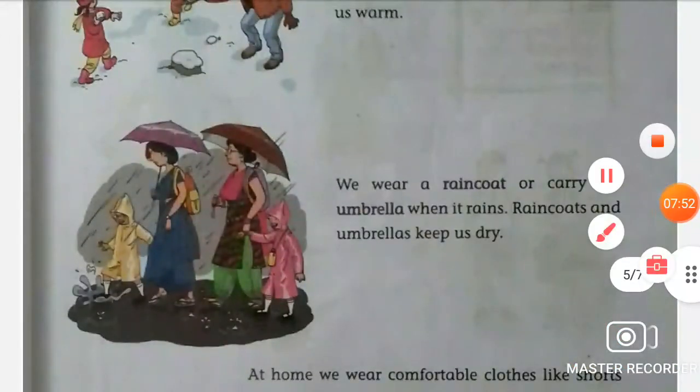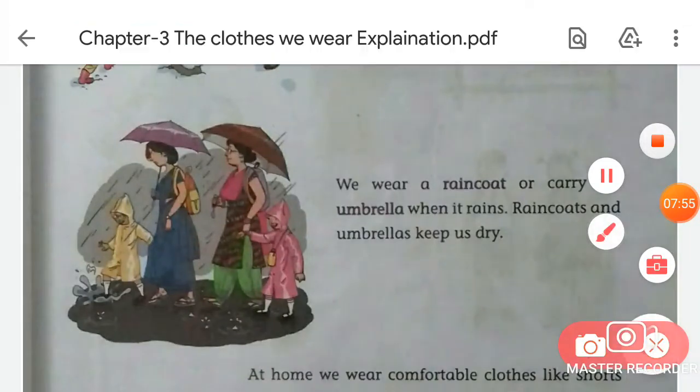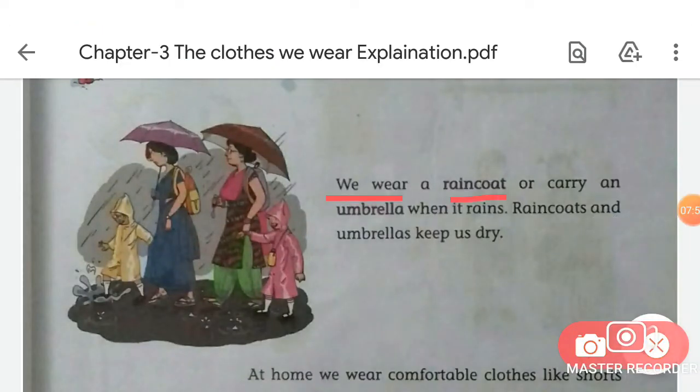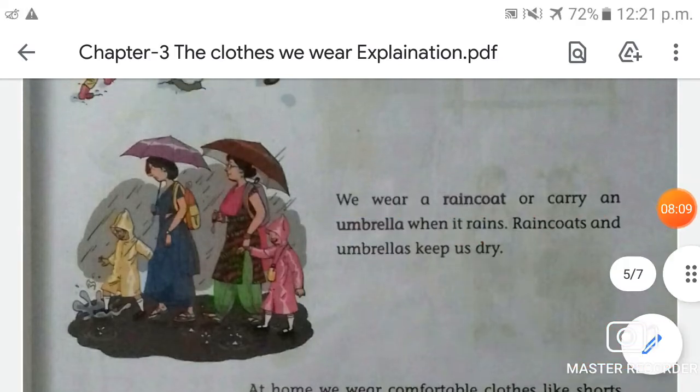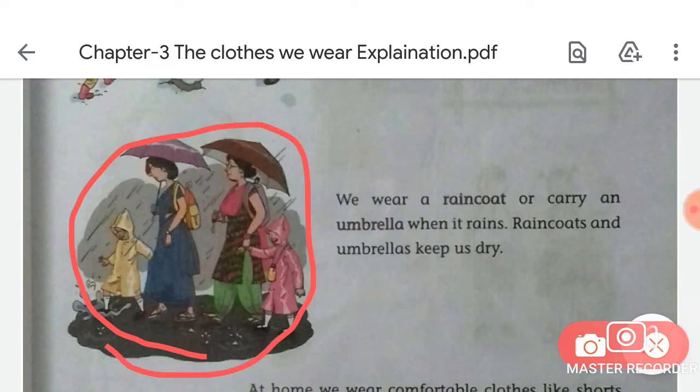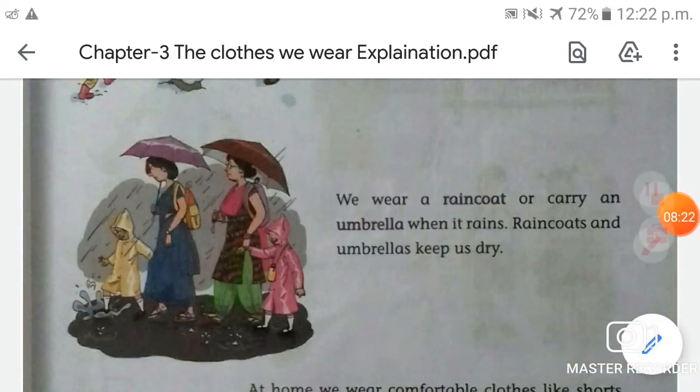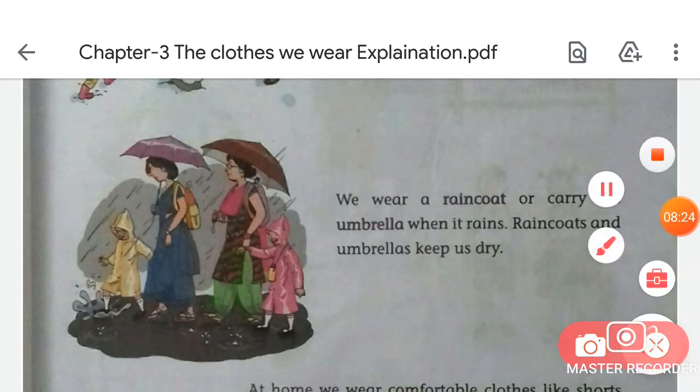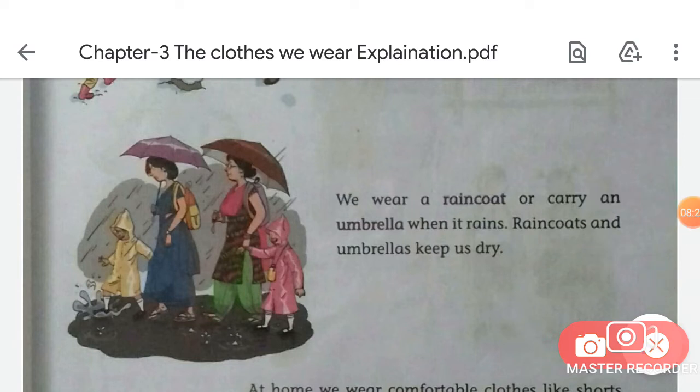Okay, now put finger on the next line. We wear a raincoat or carry an umbrella when it rains. Raincoats and umbrellas keep us dry. Now students, tell me, what kind of clothes we wear when it is raining or in the rainy season, okay? Can you tell me which kind of clothes we wear in the rainy season?